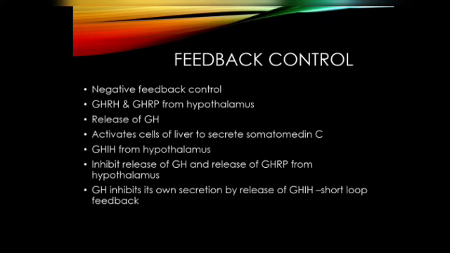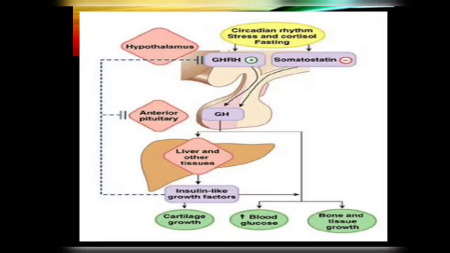Feedback control. Actually, before explaining this, I have to go through this. Circadian rhythm, stress, cortisol and fasting stimulate the hypothalamus, which causes the release of GHRH and somatostatin. GHRH stimulates the anterior pituitary to produce growth hormone.